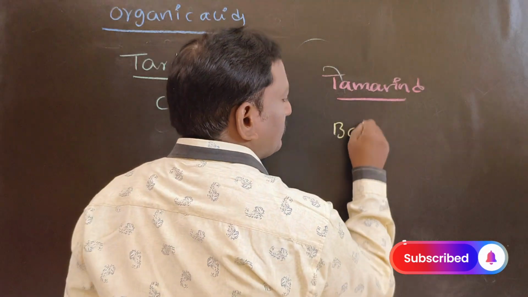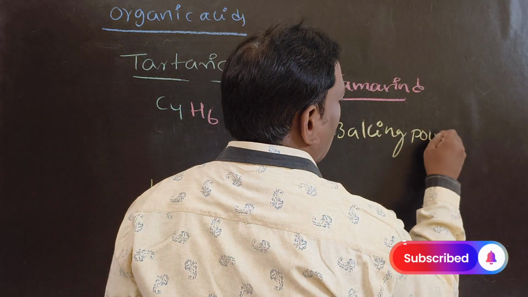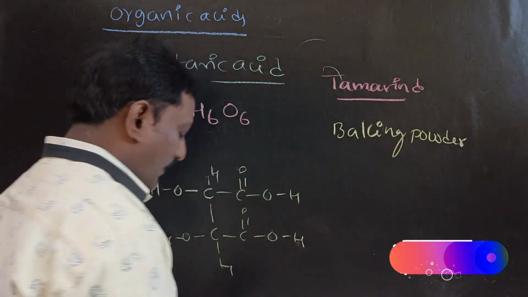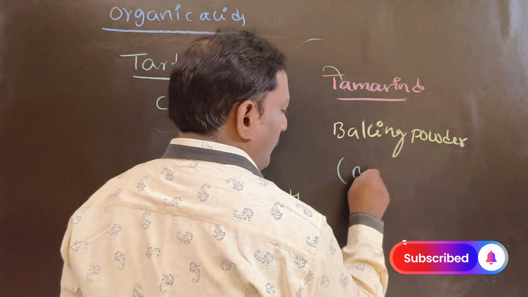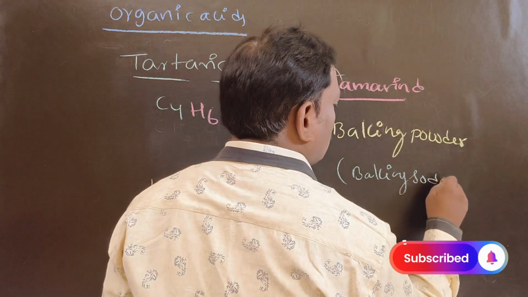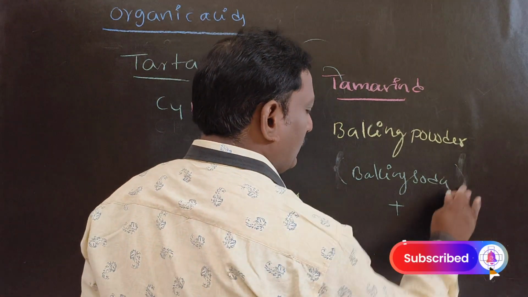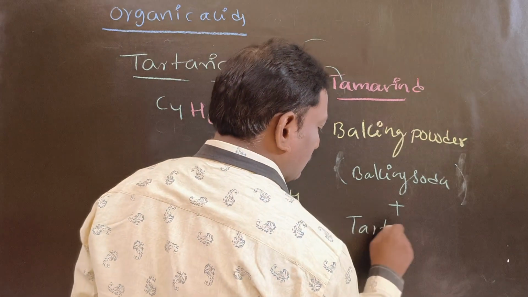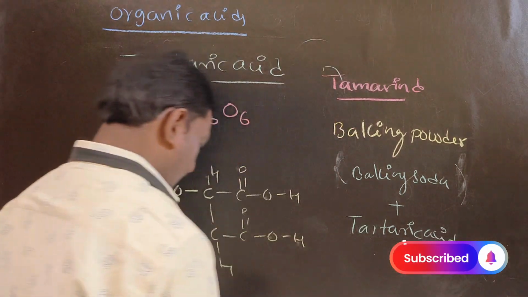Baking powder is a mixture of baking soda and tartaric acid.